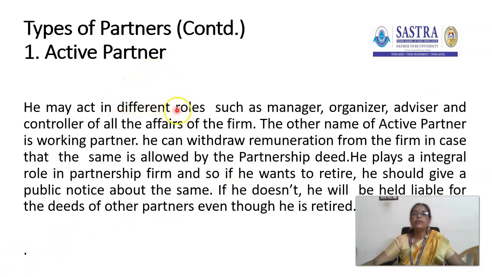He may play different roles such as manager, organizer, advisor and controller of all the affairs of the firm. The other name of active partner is working partner. He can withdraw remuneration from the firm in case the same is allowed by the partnership deed. If the partnership deed is allowing remuneration to the active partner, he can very well withdraw it because he plays an integral role in the partnership firm. If he wants to retire, he has to give public notice. Otherwise, if he doesn't give public notice, he will be held liable for the deeds of all the other partners, even though he is retired.